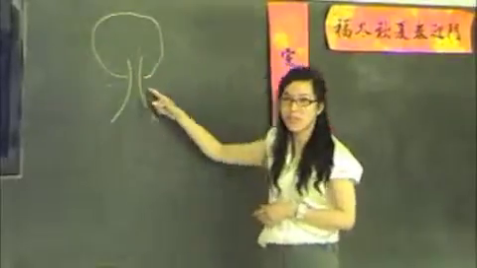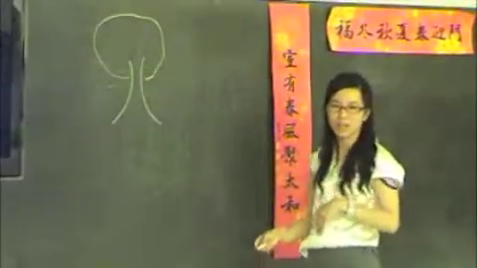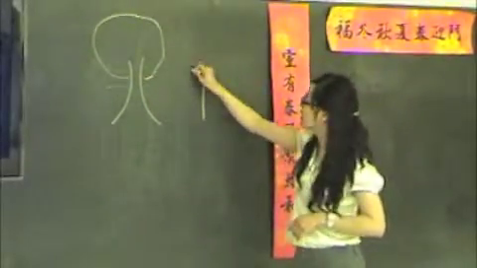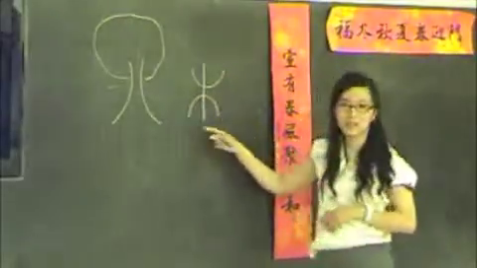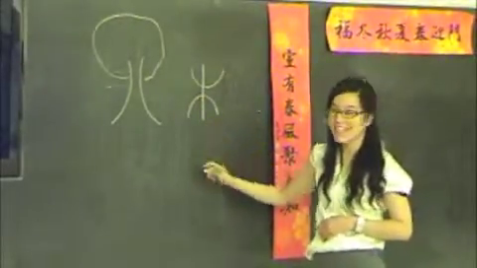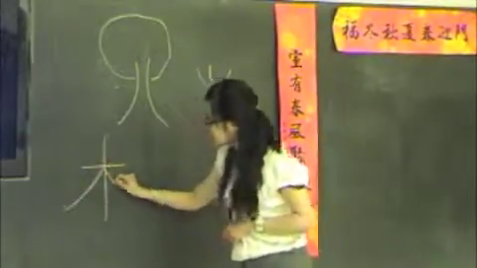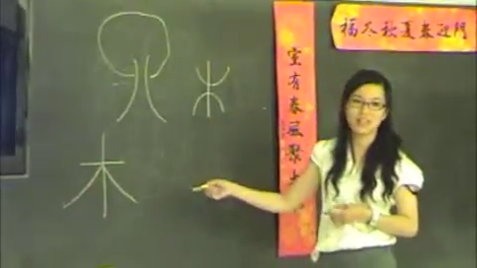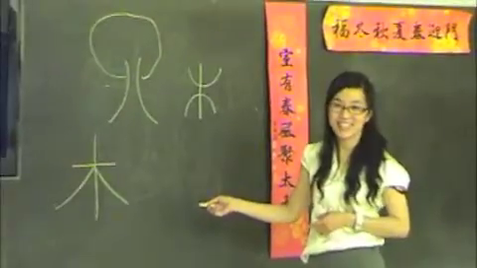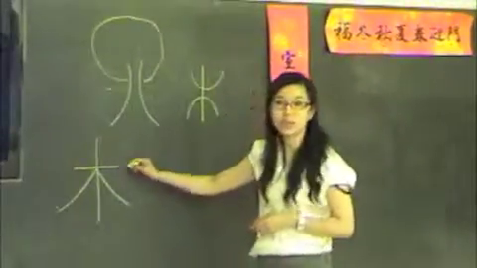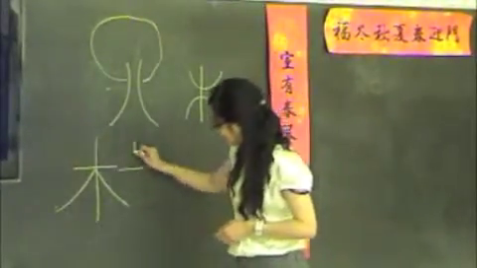And then people started writing this, and they said, that's too much work. Why don't we just do a stick? That's how they wrote tree for a long time. And today, they actually write a tree like this, even simpler. Does that look like a tree, kind of? Kind of. Guess what happens if you put 2 trees together?